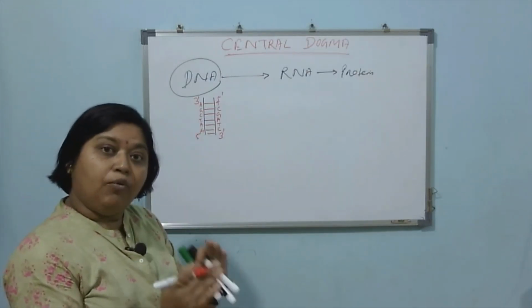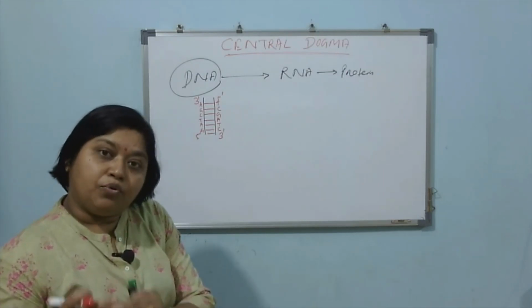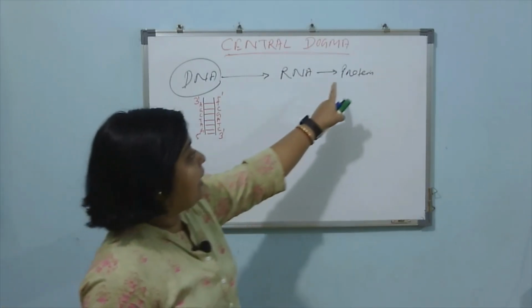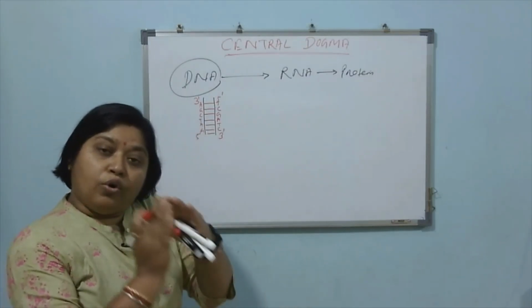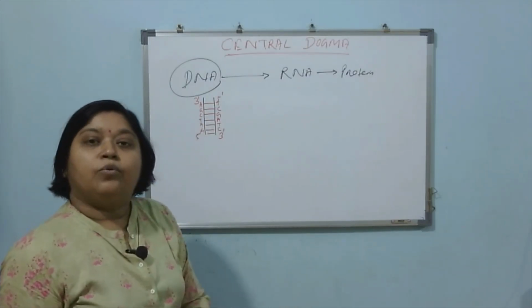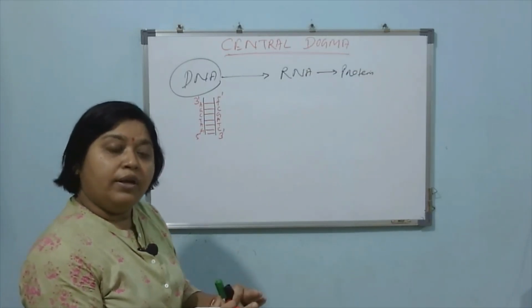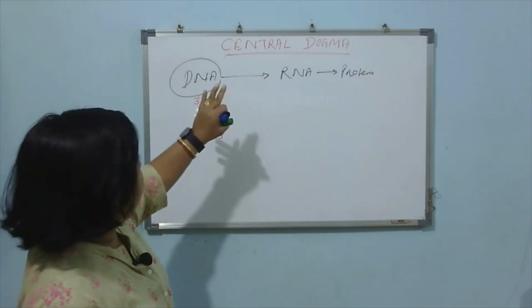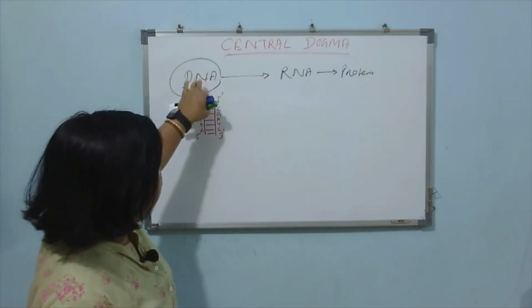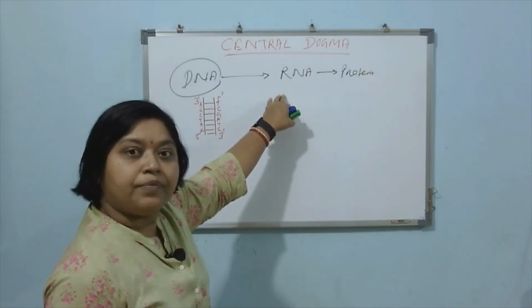Through RNA only it can synthesize protein. When protein is synthesized and expressed, through that expression we can guess the presence of codon in DNA. Here information passes from DNA to protein through RNA.